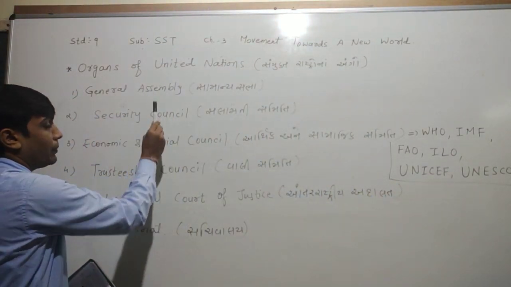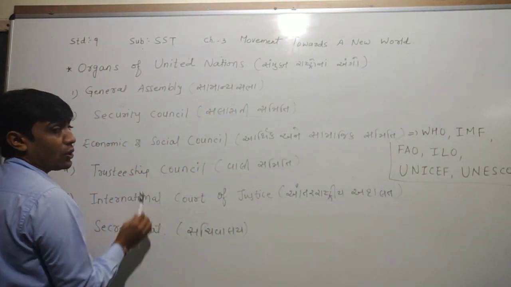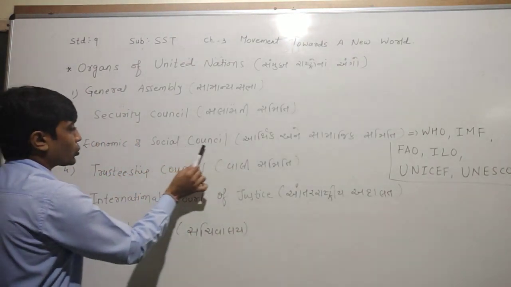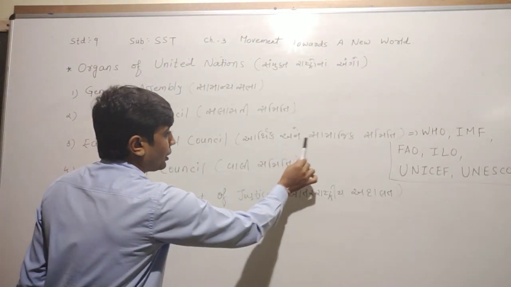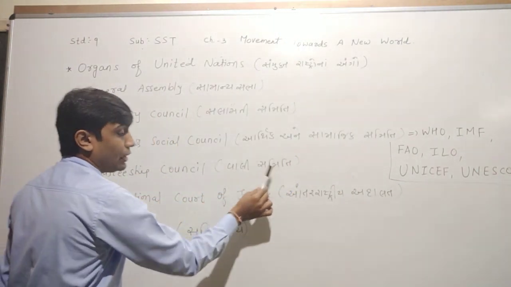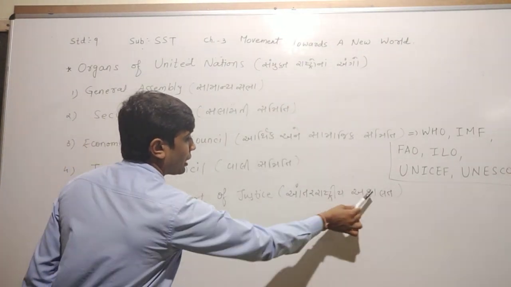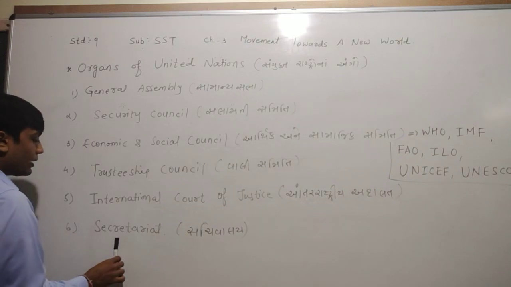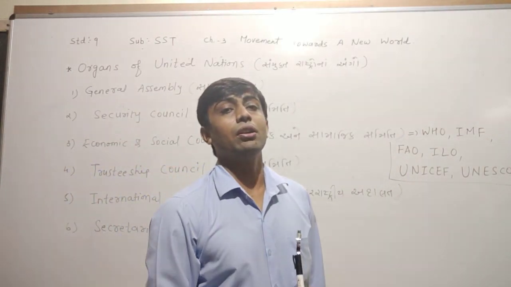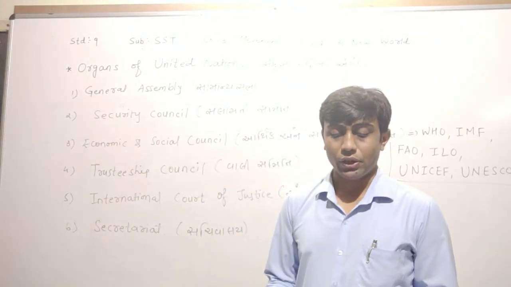First, General Assembly. It is known as the Samanya Sabha. Second one, Security Council. It means Salamati Samiti. Third one, Economic and Social Council. It means Arthik and Samaji Samiti. Fourth one, Trusteeship Council. It means Wali Samiti. Fifth one, International Court of Justice. It means Antarrashtriya Adalat. And sixth one, Secretariat. It means Sachivalaya.